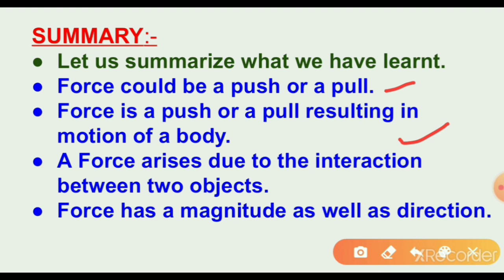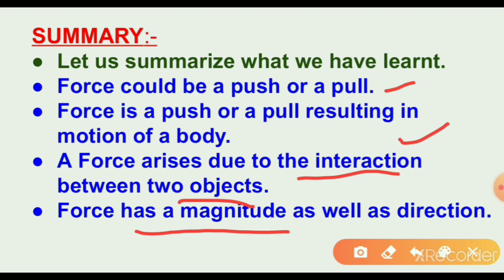To apply a force over an object, interaction between the object and the source of force is necessary. Whenever a force acts, two objects are involved, one which applies the force and another which receives the force. So that is the interaction between two objects. And the force has a magnitude as well as direction, that is, opposite direction or same direction.